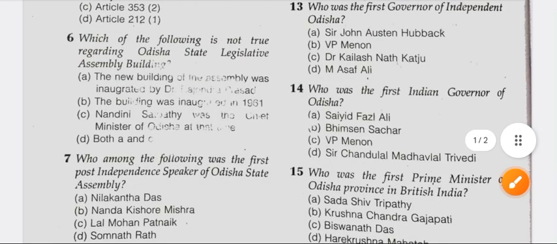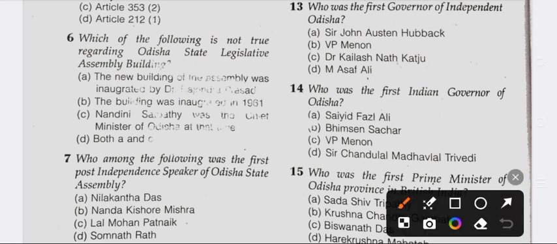Question number 14. Who was the first Indian governor of Odisha? Option A Said Fazi Ali, Option B Bhimsen Satchar, Option C V.P. Menon, Option number D Sir Chandulal Madhavlal Trivedi. So question number 14, the right answer of option number D Sir Chandulal Madhavlal Trivedi.